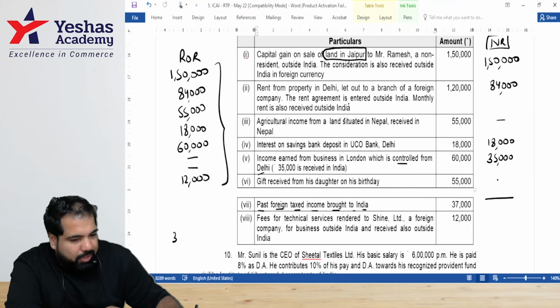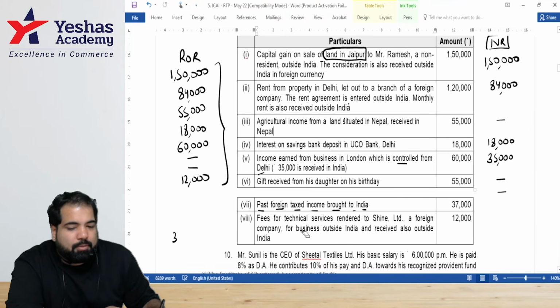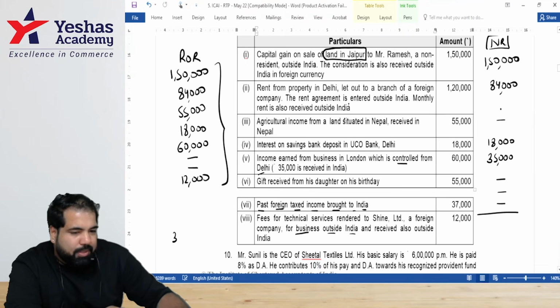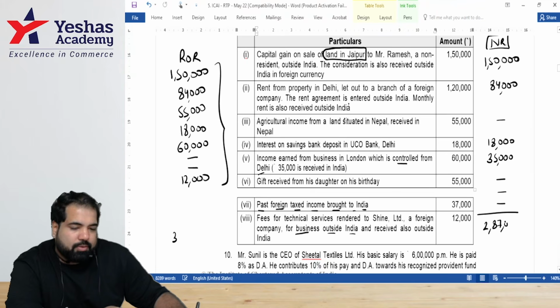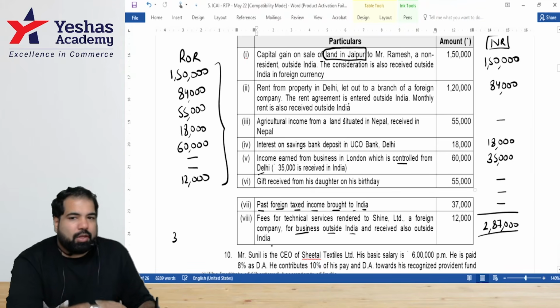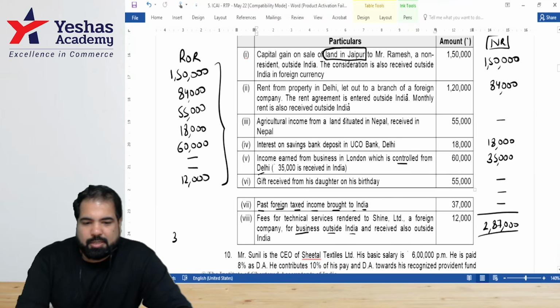Gift received from daughter. The intention is not to make money. Past income, not to make money. And this 12,000, guys. Check: is the business used in India? No, so not taxable. Please total up 1 lakh 50, 84, 18, 35. 2 lakh 87,000. Guys, these numbers are not total income. I've calculated till gross total income. Everyone okay with this? Yes, yes, yes.